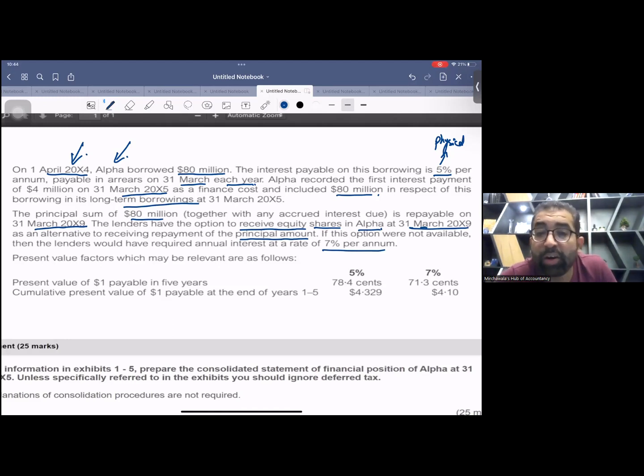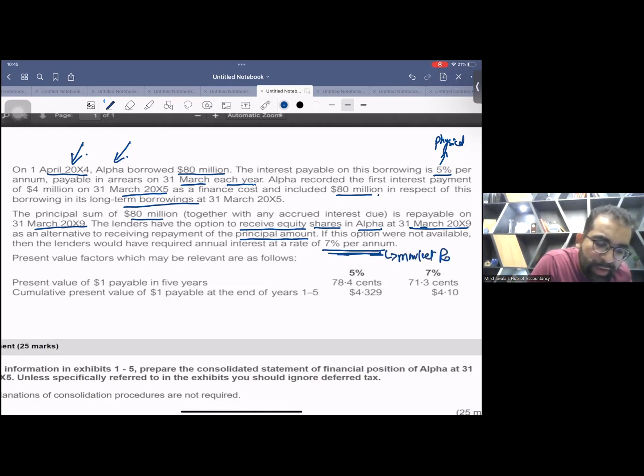Normally the lenders have the option of shares. Without such conversion options, the rate is 7%. So this is the market rate.